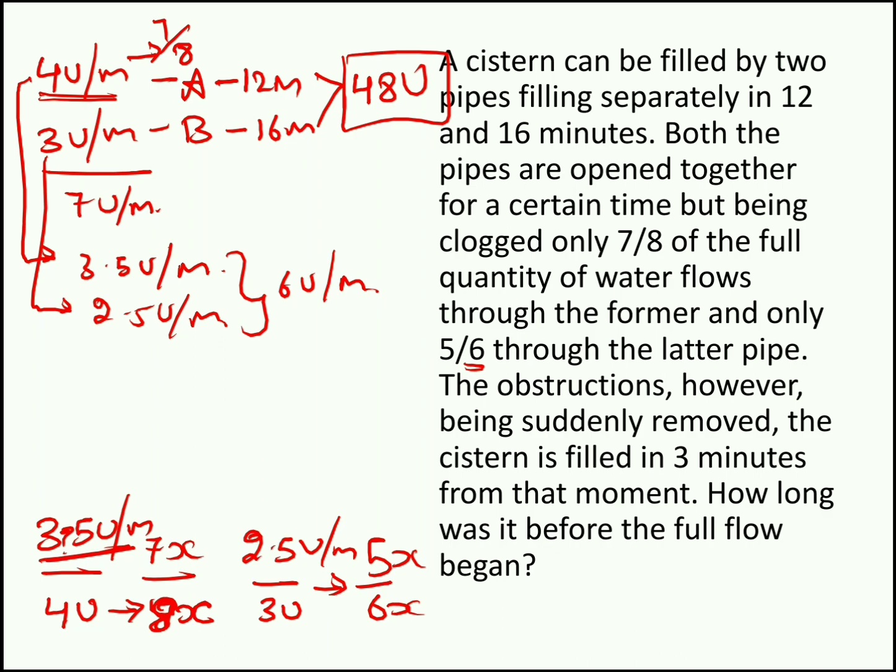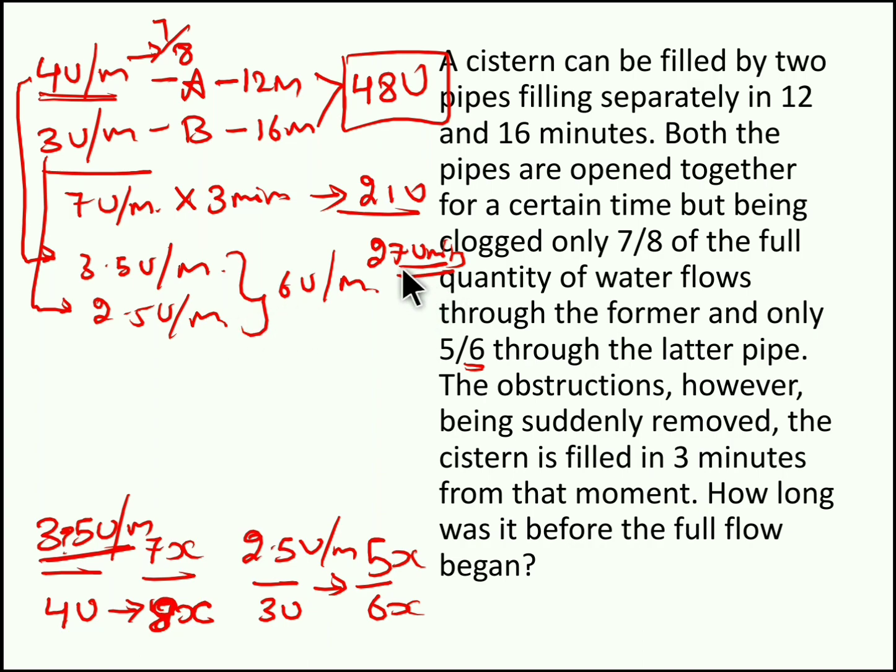After removing all the obstruction, the tank is getting filled in 3 minutes. We know the total efficiency of pipe A and B is 7 units per minute. With the 7 units per minute, if it fills in 3 minutes, how many units get filled? 7 into 3, 21 units get filled in the last 3 minutes. So 48 minus 21, we have 27 units. So this 27 units got run by both the pipes with clog, right?